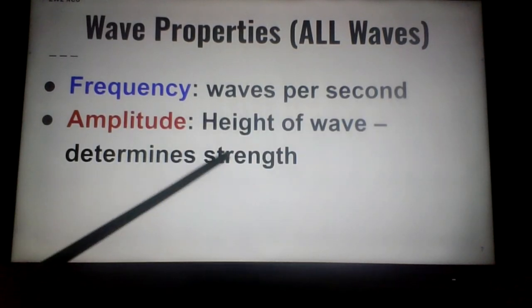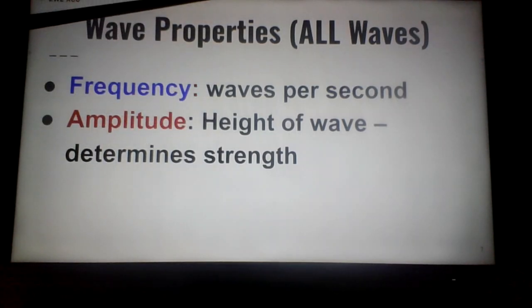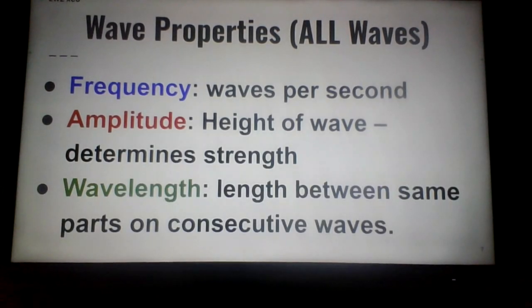Amplitude, all waves have an amplitude. That's what determines how strong the wave is. The height of a wave, a very tall light wave would be very bright, and a short height of a wave would be a dimmer light. A big amplitude on a sound wave would be a loud sound, and a small amplitude would be a much softer sound. The amplitude determines how strong the wave is.